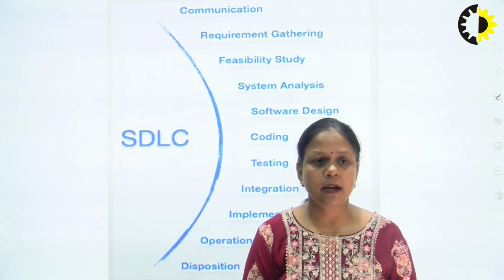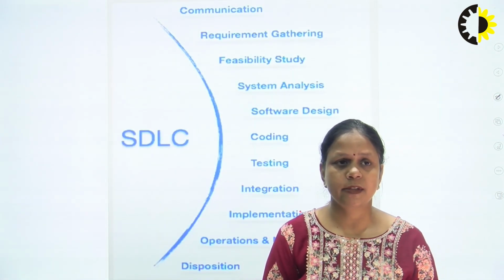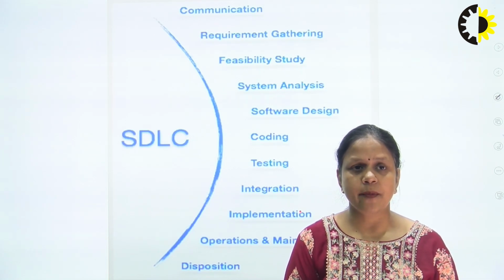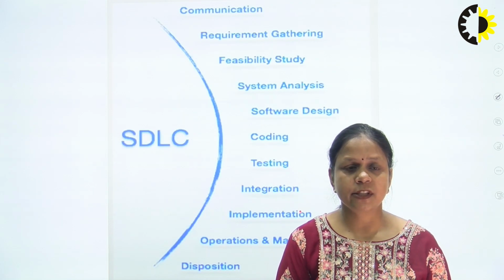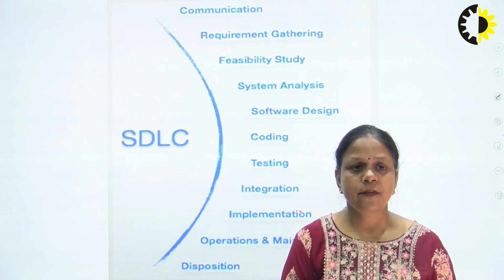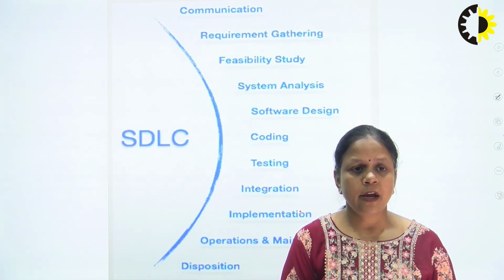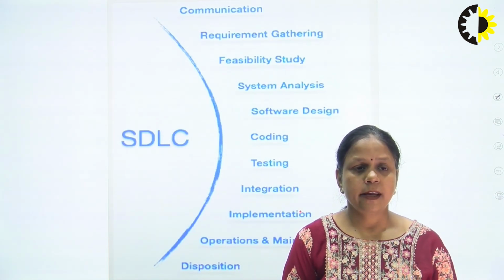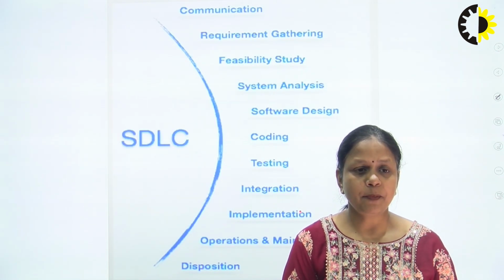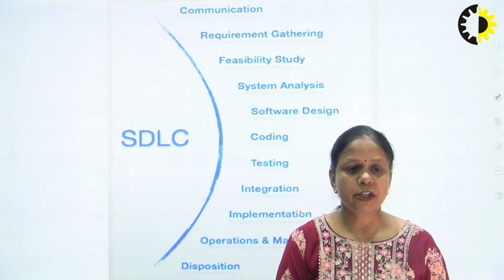So these all are the steps in the SDLC. You can see here, first one is communication, second is requirement gathering, third is feasibility study, fourth is system analysis, fifth is software design, then coding, next one is testing, integration, implementation, operations and maintenance, and disposition.